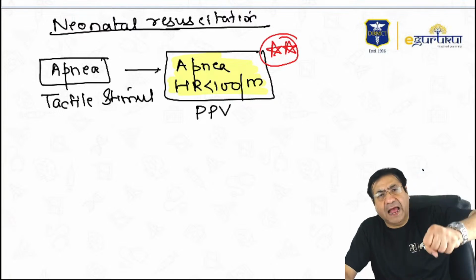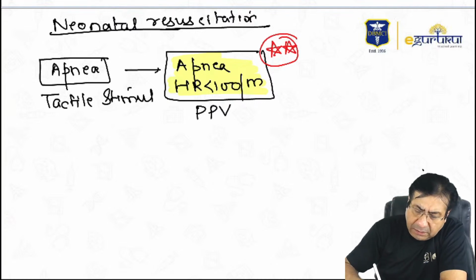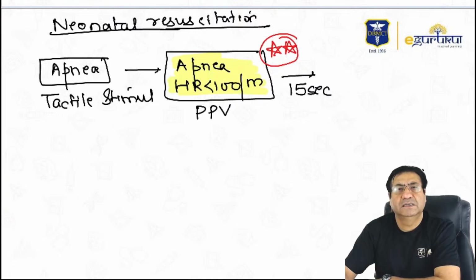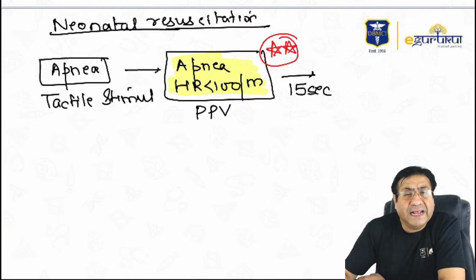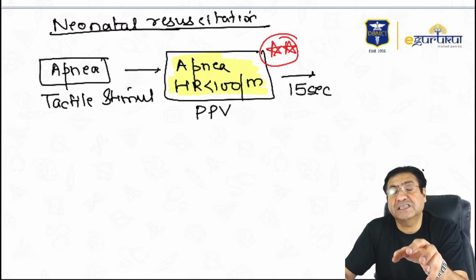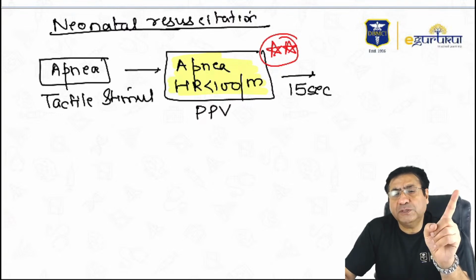So in this case, AMBU bags should be started. Next evaluation in these children should be made after 15 seconds. So after 15 seconds of starting AMBU bags, you have to make an evaluation. Is the child improving or not? And the best way to see if the child is improving in neonatal resuscitation is heart rate. Heart rate is the best way to assess whether the child is improving or not.